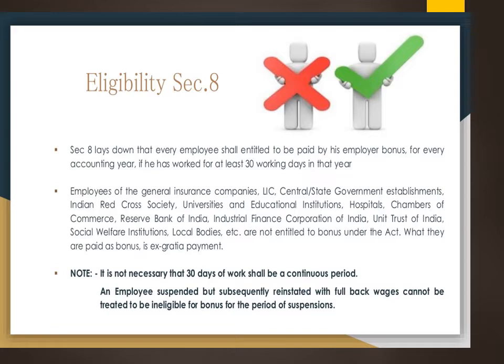Same way, if an employee is coming under a general insurance company, that is LIC, or state or central government establishments, or Indian Red Cross Society, universities, education institutions, hospitals, or Unit Trust of India, or IFCI, RBI, or social welfare institutions, they are not eligible. As we have already seen in the previous videos who are not eligible for bonus, you can just refer to it. So these people are not eligible for bonus. What they are paid as bonus is called an ex gratia payment.